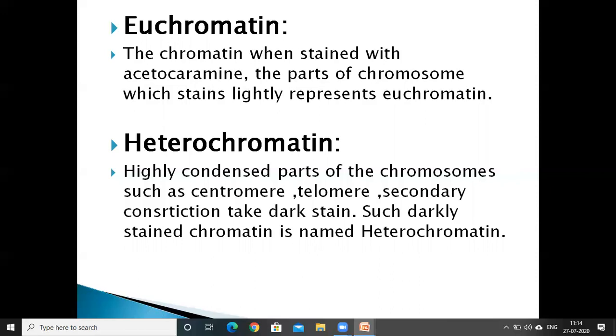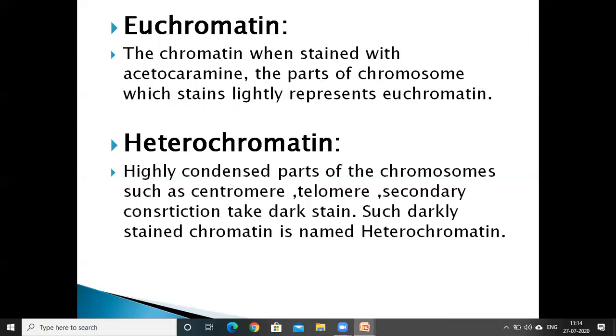Depending on the intensity of staining, the chromatin is of two types: one is euchromatin and the second one is heterochromatin.